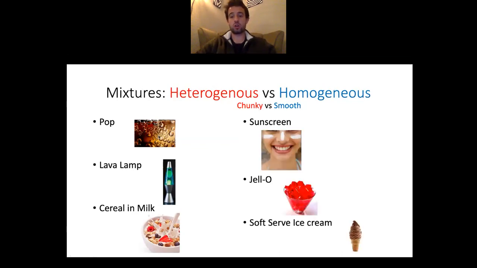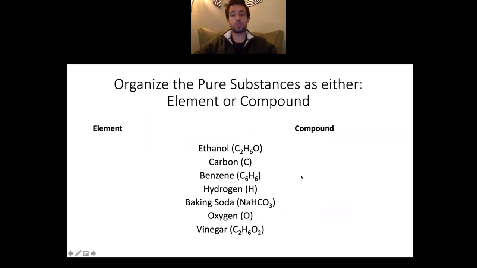Versus sunscreen, jello, and soft serve ice cream, they all have a uniform consistency. They all look the same. There don't seem to be chunks anywhere in anything that's homogeneous. Hopefully that makes sense. Chunky versus smooth. Hopefully that helps.